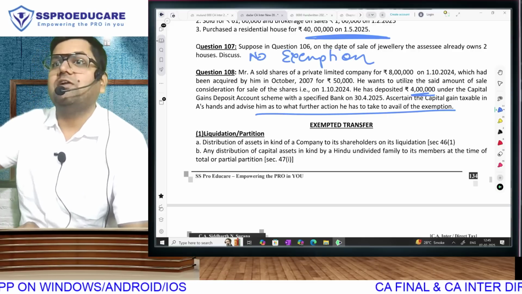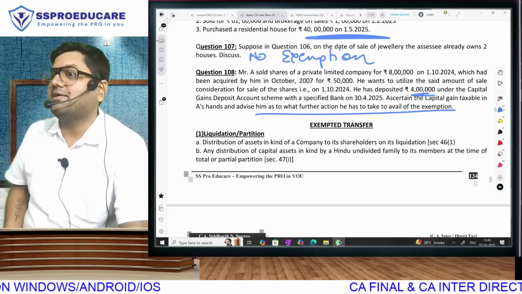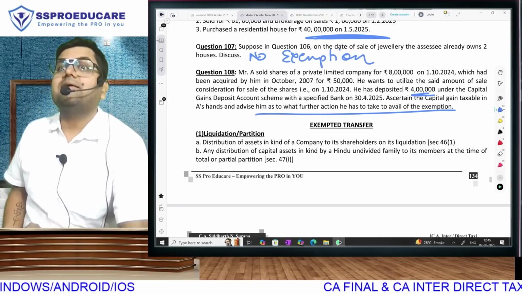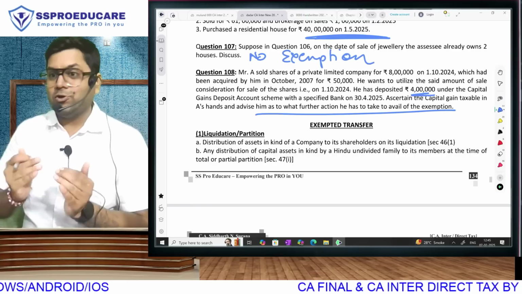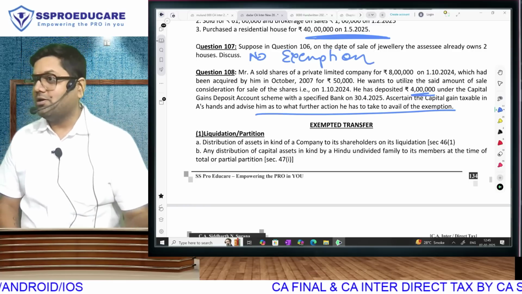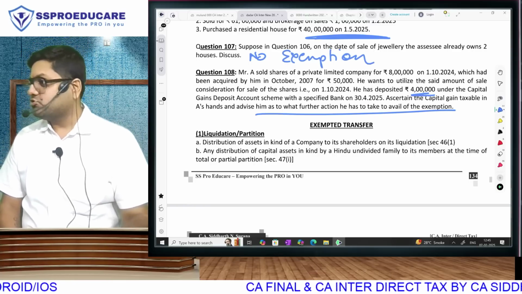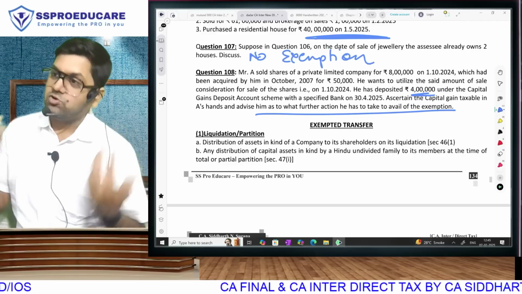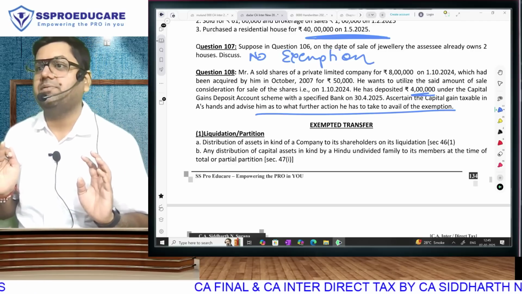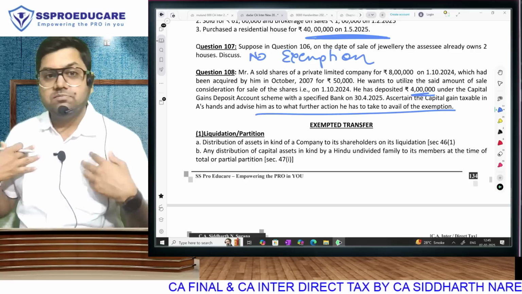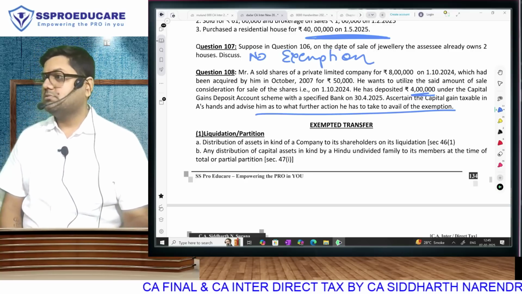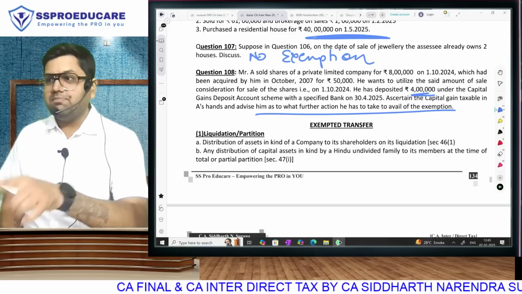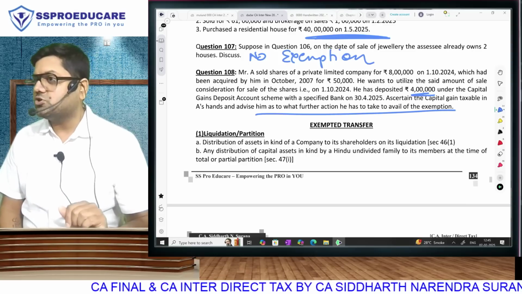If you push yourself to this much limit, you may probably be able to get that much more tax benefit. At least as an advice you should give. Then whether to do it or not, let your client take the final call. Supposing the client says, "No, sir, I want to make only this much investment. Let the exemption be limited. I will pay tax." That's your choice. But my job is to give you the suggestion. My job is to make the best books for you. Solving and revising is your choice.